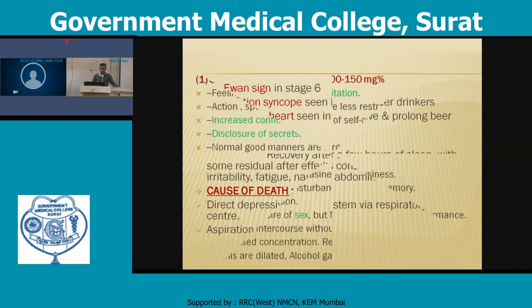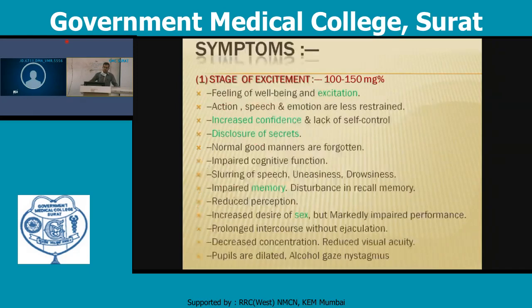Symptoms: the stage of excitement, at 100 to 150 milligram percentage. There is a feeling of well-being and excitation. Second, action, speech and emotion are less restrained. There is increased confidence and lack of self-control, and disclosure of secrets. This effect is known as the stage of excitement, at 100 to 150 milligram percentage of alcohol.